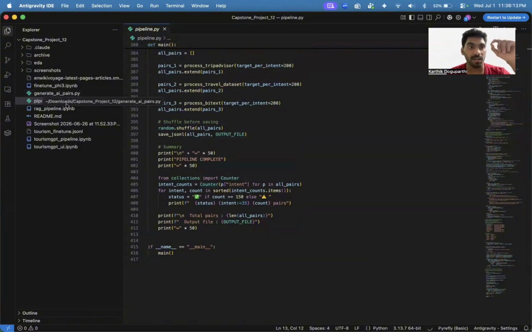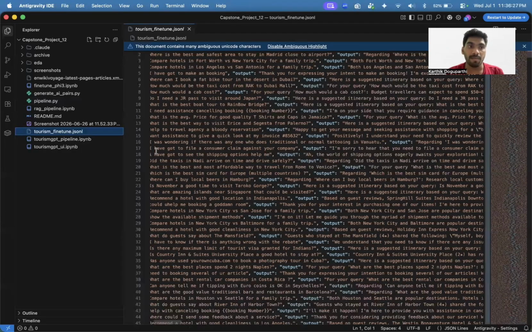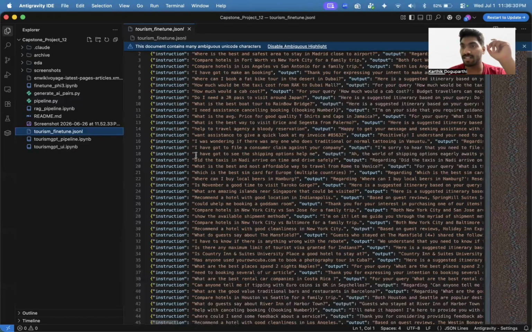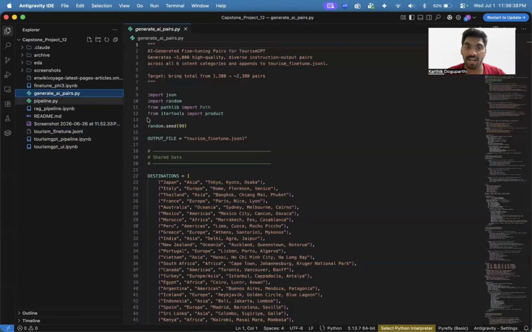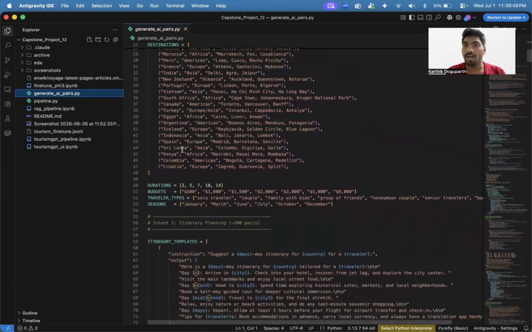I've been using this tourism GPT pipeline IPYNB, and for that, I'm getting the JSON-L file. This is my JSON-L file for the dataset. But this is not complete, because the 1200 dataset will not give exact output. So I wanted to produce more pairs. I designed another generate AI pairs step based on the 1200 pairs that I received, to increase the number of pairs to around 2500 to 2600.